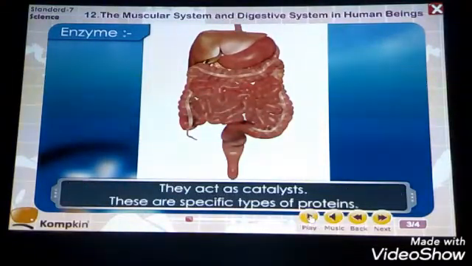And they are acting as a catalyst. Catalyst means the substance that is exactly responsible to make the process faster or slower. So that is called a catalyst.